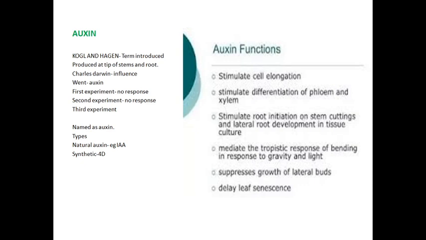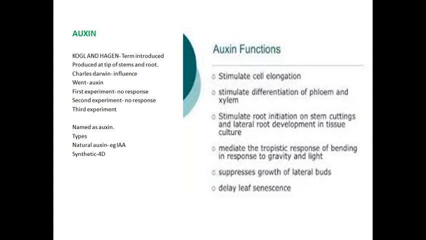And auxin prevents the formation of the abscission layer. What does abscission mean? Cutting off or removing or detaching any part of the plant. It may be a leaf, a flower, or a fruit. That is called abscission. Just imagine if leaves fall from the plant, what will happen? The plant becomes aged and at a certain time it will die. So auxin does not allow the plant to do this.